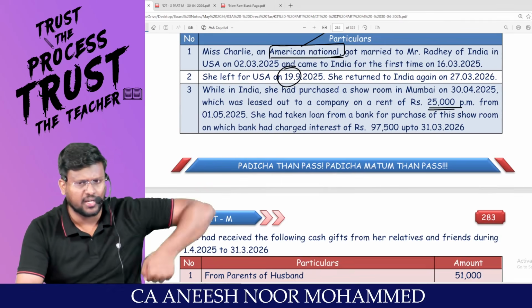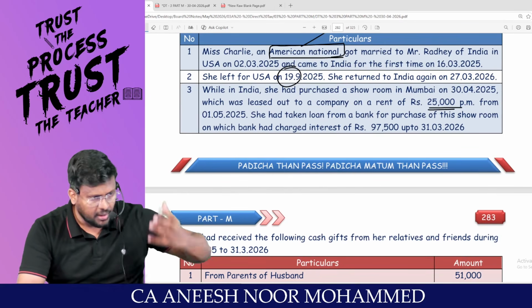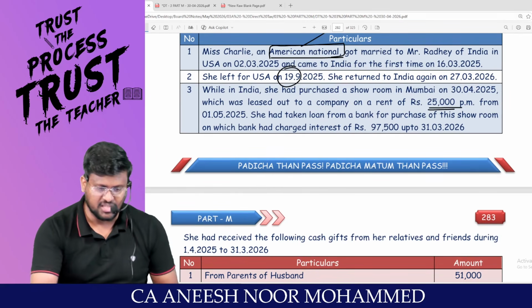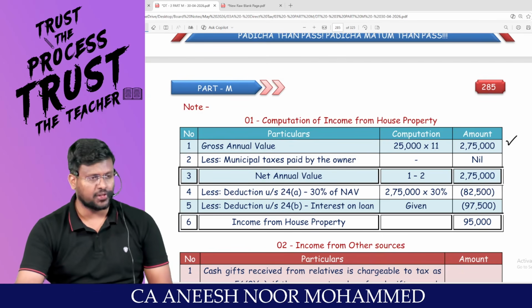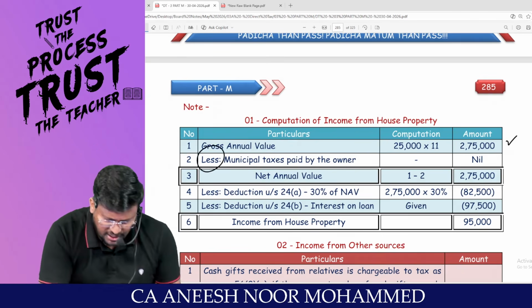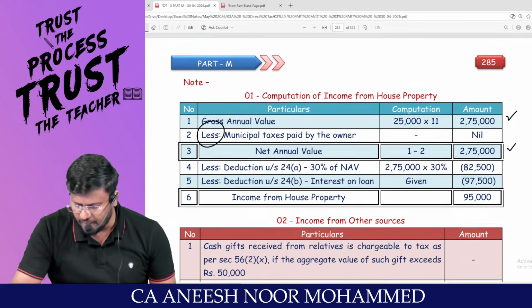Is the property situated in India? Then it's an Indian income. Indian income will be taxable irrespective of the residential status. But it has been let out only for 11 months. So 25,000 into 11, 2,75,000. No information has been provided regarding LTBAR MT. So you will be getting NAV of 2,75,000.